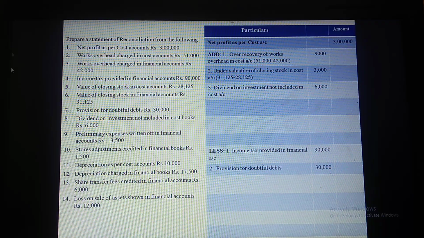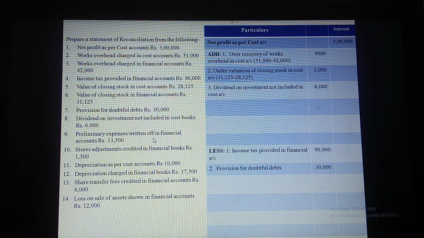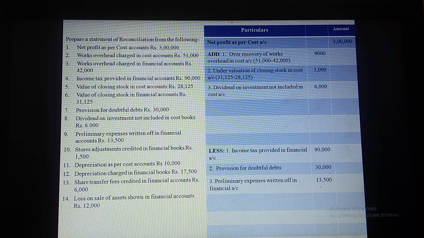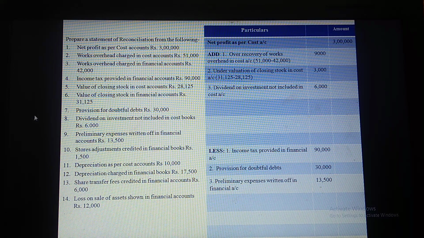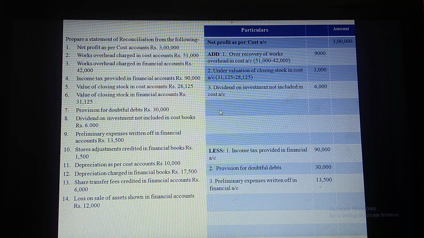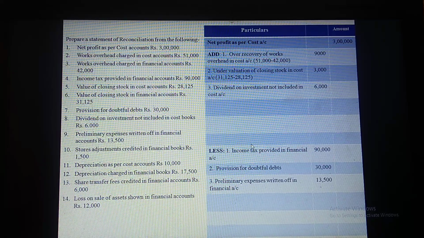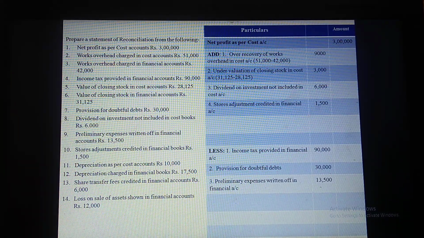The next item is preliminary expenses written off in financial accounts. Preliminary expenses, again it is an expense which should be deducted. So preliminary expenses written off in financial account, rupees 13,500, is deducted. Stores adjustment credited in financial books, rupees 1,500. Credited means again it is an income. If it is given as debited, it should have been deducted. Here it is given as credited, so it is an income which should be added in this format. So stores adjustment credited in financial account, rupees 1,500, is added here.